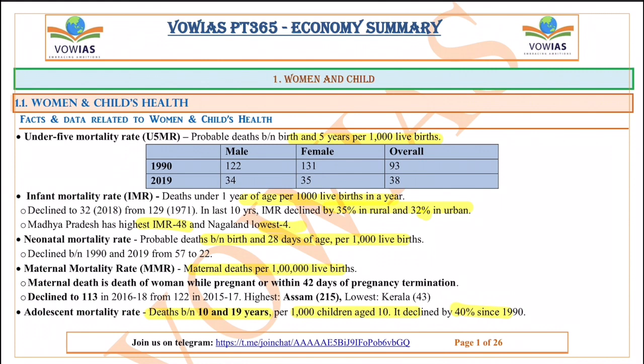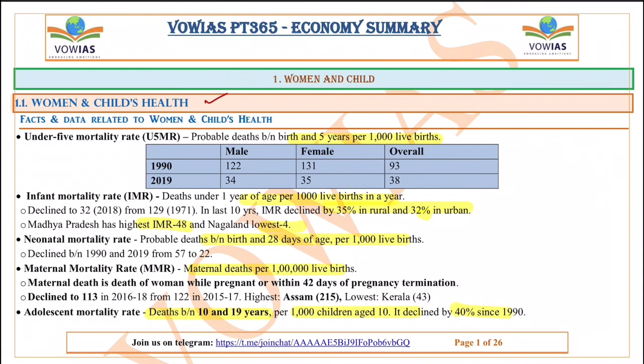In that, the first topic is woman and child's health. In this woman and child's health, some data is given and some definitions are given. From the prelims point of view, it is very important for us to remember the definitions. They might not give the data directly, but these definitions they might just directly ask.